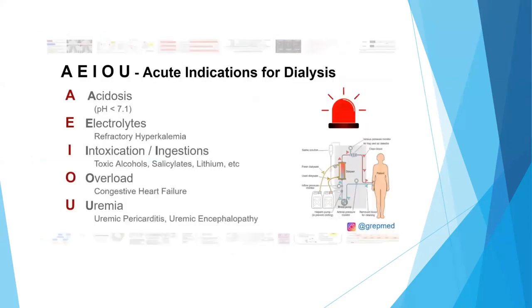So we need to understand the acute indications of dialysis, AEIOU, and these are very commonly asked in the examination. A for acidosis, if the patient has a pH less than 7.1. E for electrolytes, for example, if the patient is having refractory hyperkalemia. I for intoxications or ingestion, like toxic alcohol, salicylates, or lithium. O for volume overload, for example, in case of congestive heart failure. U for uremic pericarditis or uremic encephalopathy.